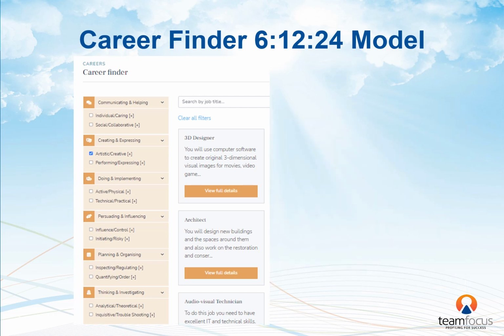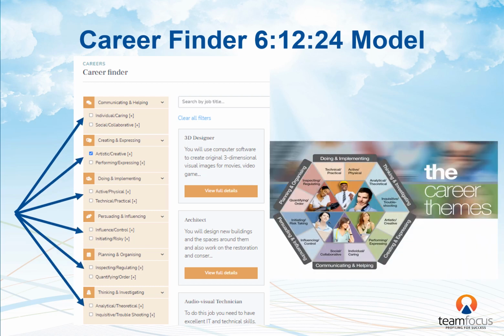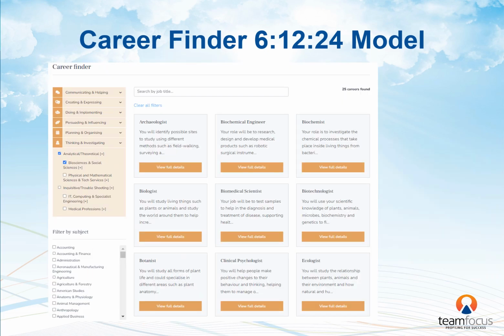All three versions report results for the main 6 themes, but the CII Dodec gives results for the 12 sub-themes. These are shown in this hexagonal image with the thinking and investigating theme subdivided into analytical theoretical and inquisitive troubleshooting. The website then suggests which of the 24 job families underlie the 12 sub-themes.